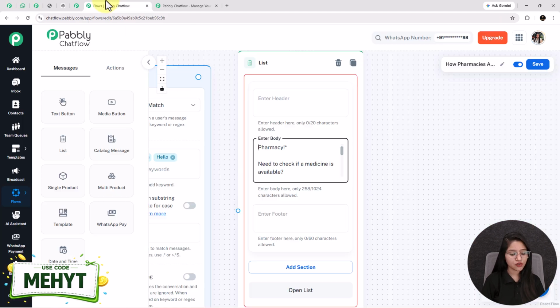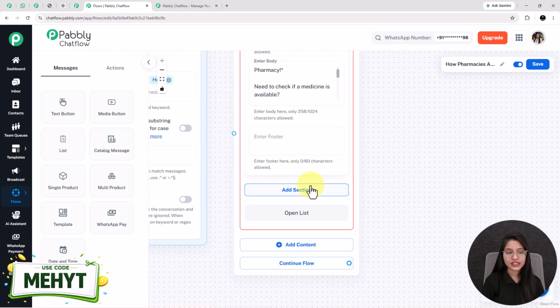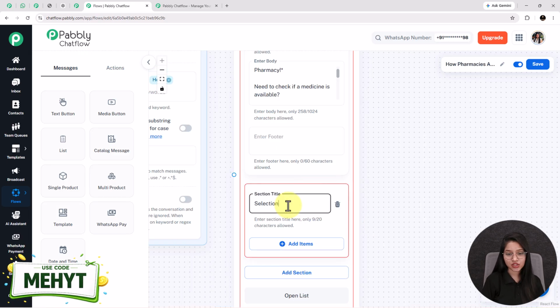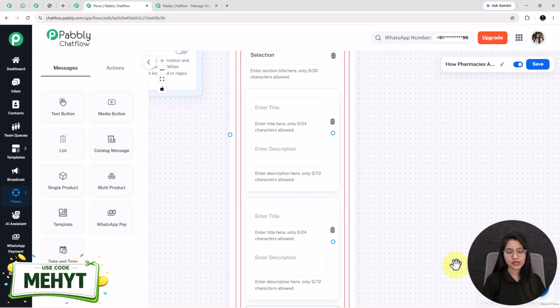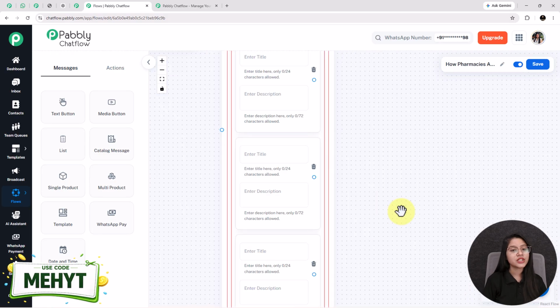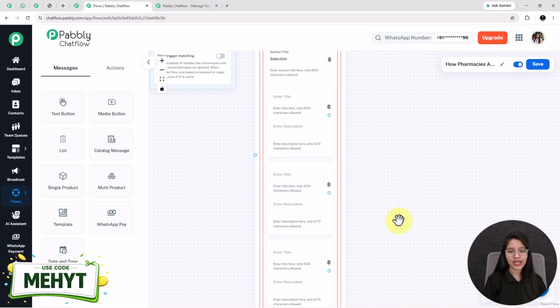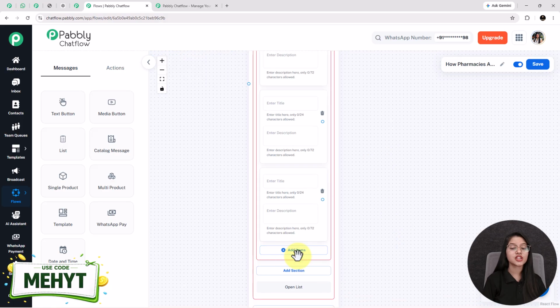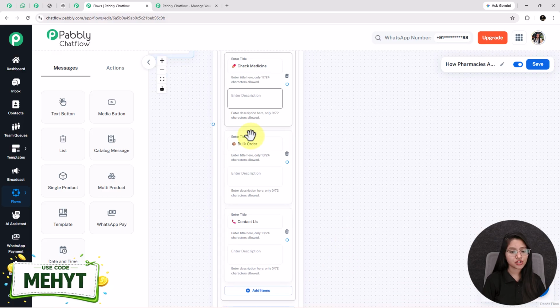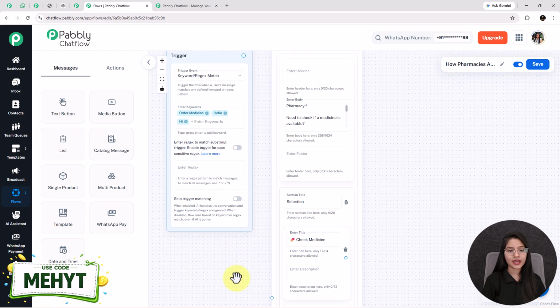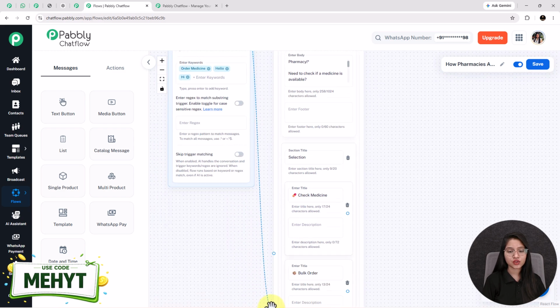Now for adding a list of options, you need to click on this add section button and enter the section title in this. Here I have entered it by my choice. Next, for adding a list of options, you need to click on this plus add items button. Here I am adding only 3 options, but you can add more. The process of adding items in the list will be the same. See, here I have added check medicine, bulk order and contact us. You can also enter a description in the description boxes if you want to. Here I haven't added. After that, I am linking the trigger point of this flow to this list node.